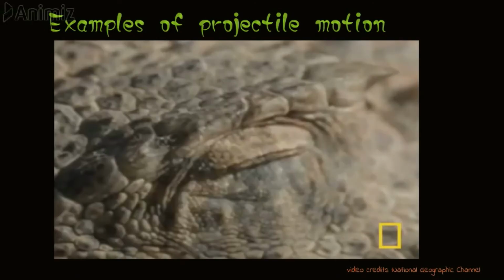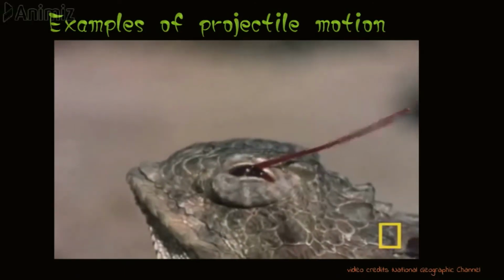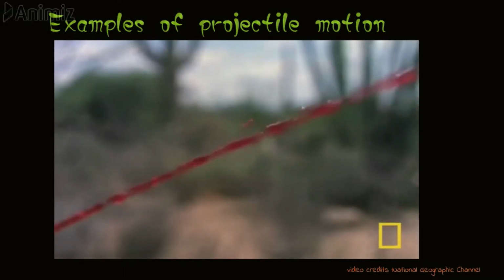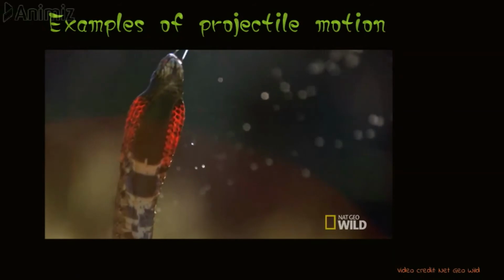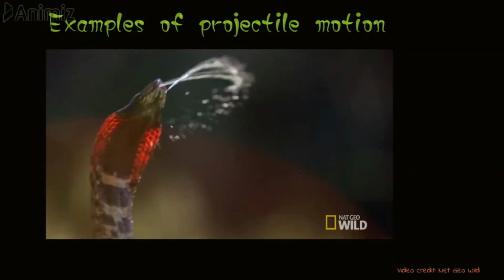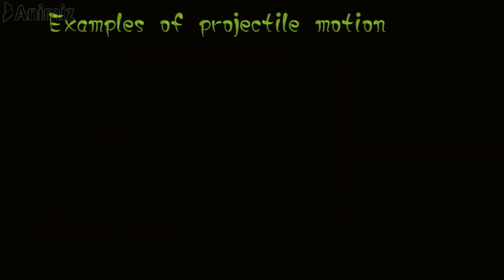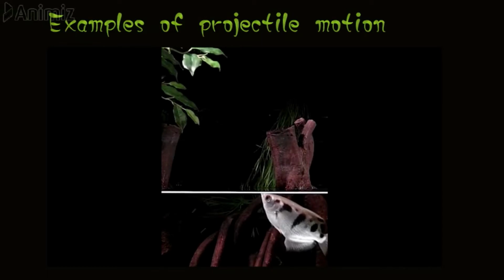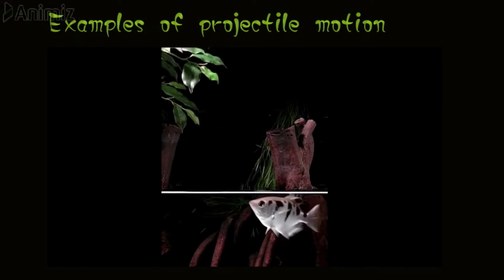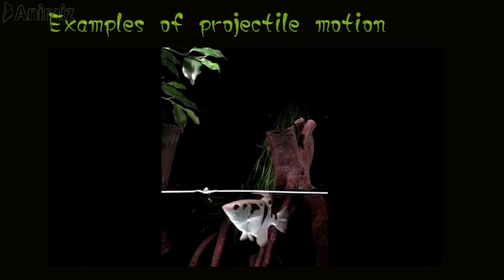For example, a blood-squirting lizard fires a blood stream to chase away predators. Similarly, a spitting cobra sprays venom to attack. And most clever of them, an archer fish uses a projectile of water to hunt for insects sitting on near water vegetation.